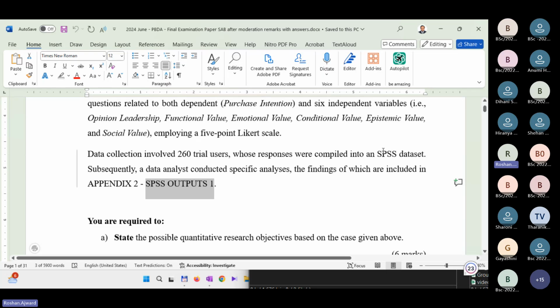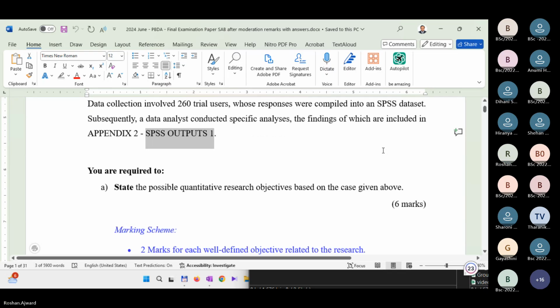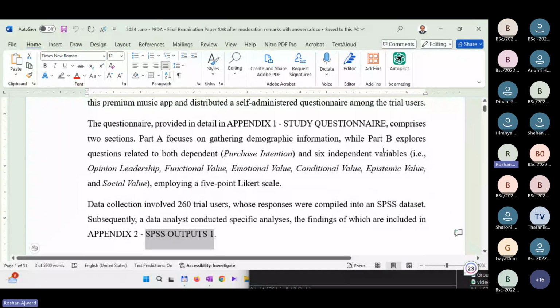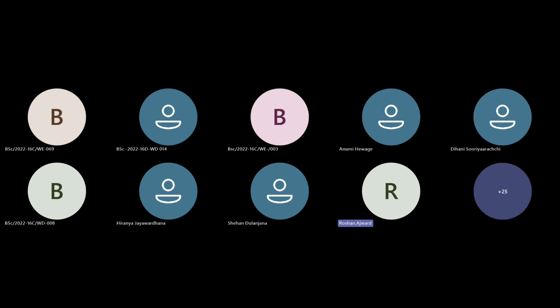Because this is SPSS and you will be getting Stata, I can convert these to Stata, but that will take some time. Better if I give you a Stata one. So give me a moment. You can ignore this paper because it contains SPSS outputs. Don't look at this because it's some other package. Let me take a Stata past paper.